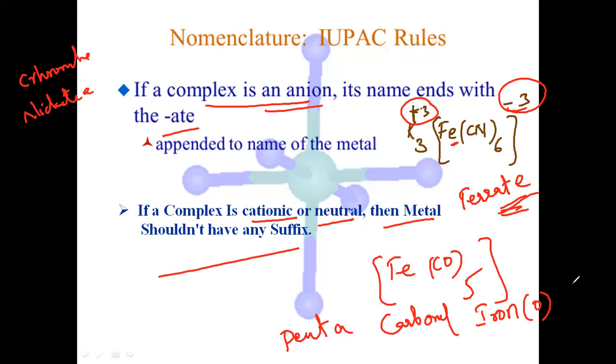Because it is neutral, not an anionic complex. There is no charge here, so it is neutral. If it were an anion, you would write ferrate, but it is neutral, so you directly write iron. This is one of the rules, you must remember these things.